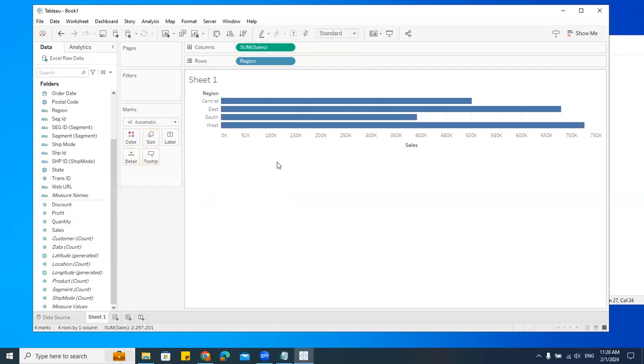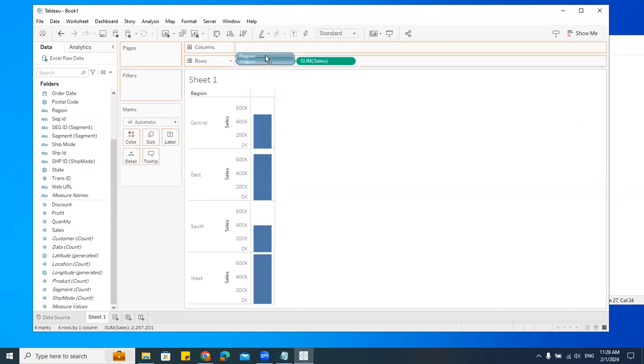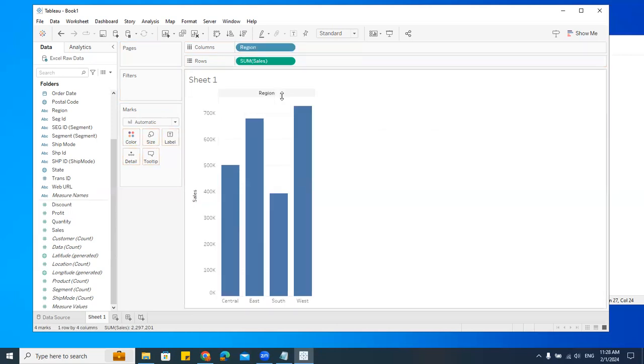Now can you see what happened? It got changed to a chart, right? Understood? So here we can change it anywhere we want. Now I want this to be a column chart, not a bar chart. Take this sales, put it here. Take this region, put it here. See, bar chart. But don't you think it is again dragging and dropping and things like that?